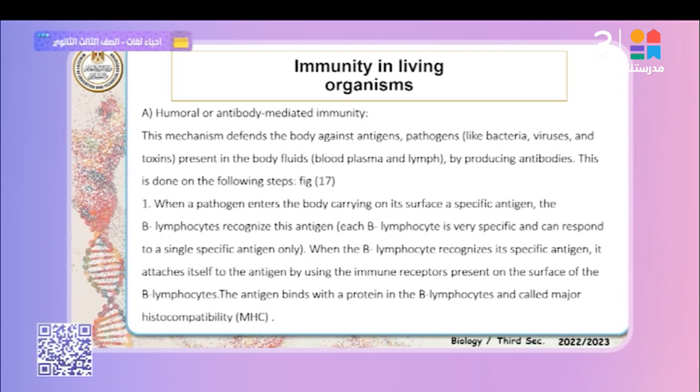The B lymphocytes contain receptors found in their membranes, binding with the microbe through antigens. The B lymphocytes contain a specific type of protein called MHC. What is MHC? Major histocompatibility complex, found inside the B lymphocytes.